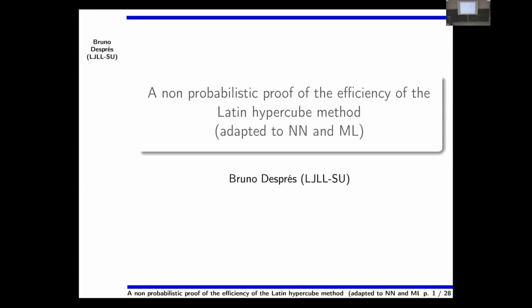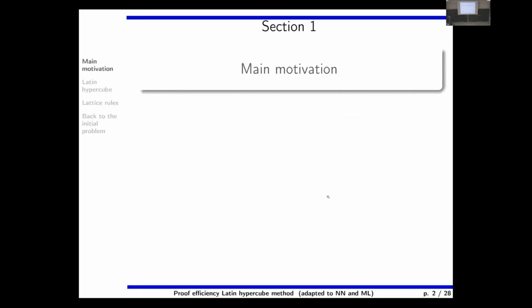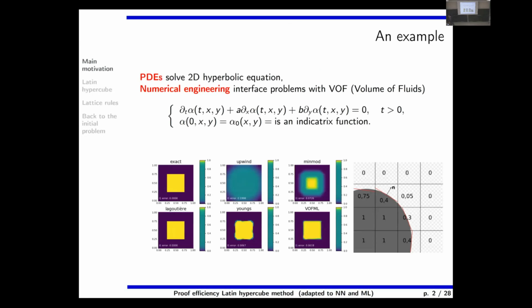So let's go on. Okay, main motivation. The main motivation has 3 parts. I will explain what this project-oriented problem is. Then the part with the Latin hypercube with the formula. You will see, it will be essentially combinatorics, okay? Then a tentative to extend to lattice rules. And then back to the initial problem, when I will explain how these tools behave for the problem.